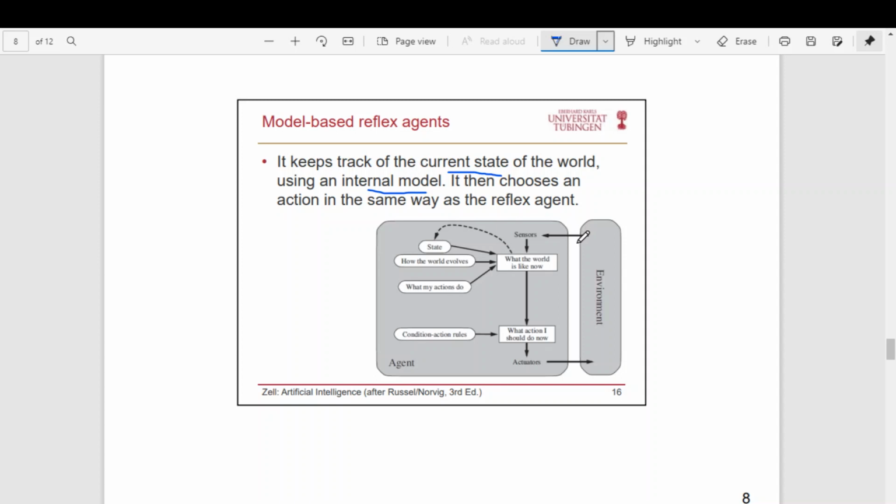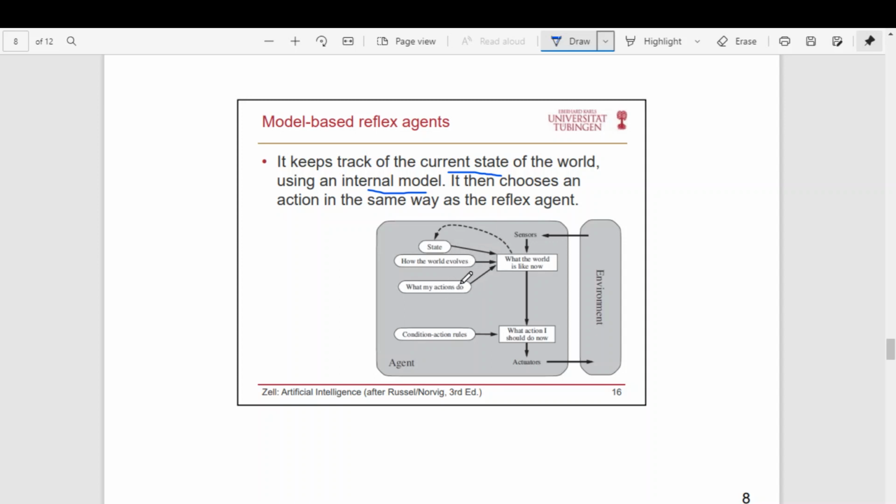Then it perceives again. The current state is already available in the model, and it also perceives the environment. After perceiving, it checks: okay, this is what I have perceived. Now what action should I do? If I take this action, how will the world change? If I take some other action, how will the world change? Because the world is already internally represented in the agent as an internal model, it applies different options.